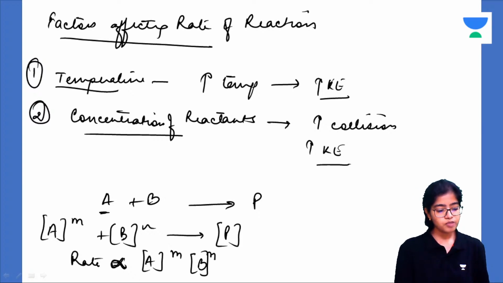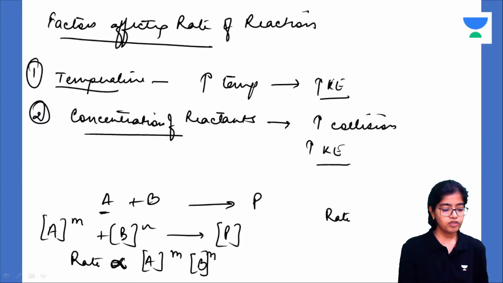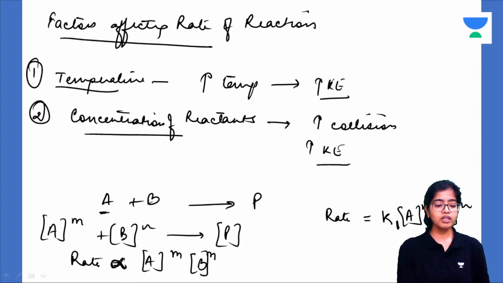So by this proportionality sign, we can change this proportionality sign with an equal to sign by introducing a constant. Suppose this constant is K1. K1 is going in the forward direction. And what is K2? K2 is going in the backward direction.